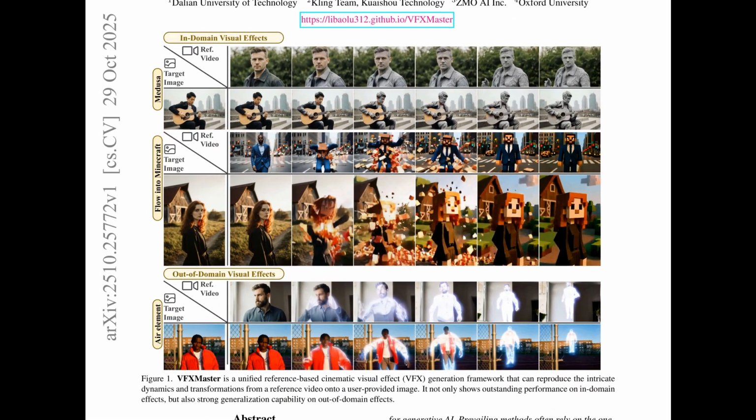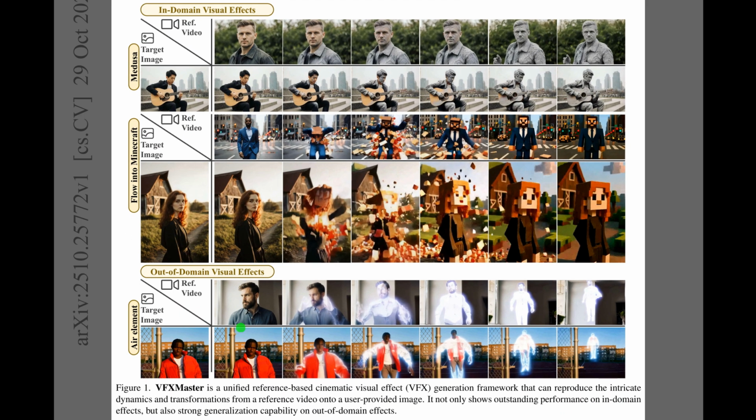Alright, Figure 1 shows a single system copying cinematic effects from a reference video onto a target image while keeping the subject intact. The top rows illustrate in-domain cases, where styles like grayscale or stylized motion transfer cleanly. The bottom rows present out-of-domain effects, which still track the reference dynamics without dragging over background content. This matters because effect attributes move, but identity and scene remain stable.